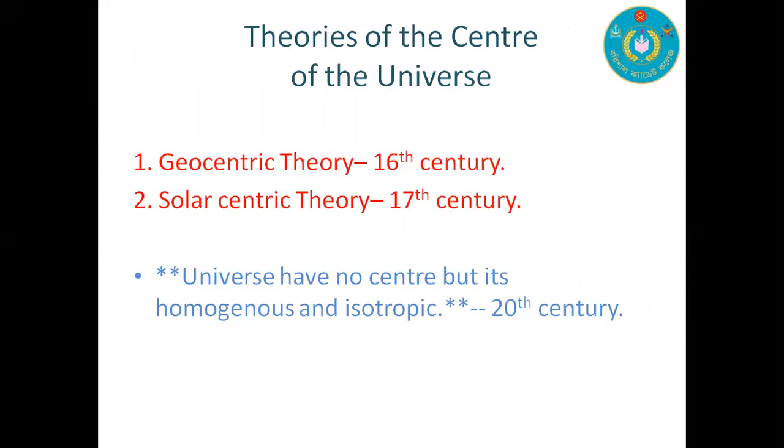Then the theories of the center of the universe. We have two theories in 16th century and in 17th century. In 16th century, the theory is geocentric theory. Geocentric theory means the earth is in the center of the universe. That is called geocentric theory. And later on, we have another theory, that is solar centric theory. Solar centric theory is that the sun is in the center of the universe. And in 20th century, we have found that the universe has no center, but it is homogeneous and isotropic.